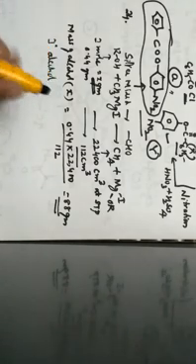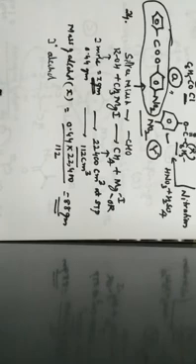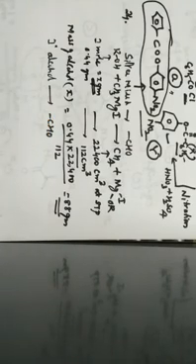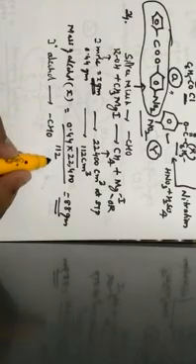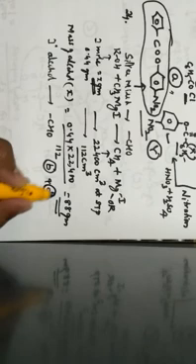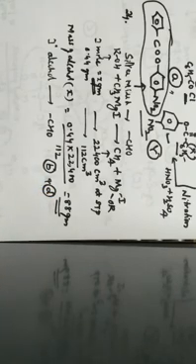A 1 degree alcohol can give an aldehyde. When I consider the options, option B is a 1 degree alcohol, and option D is also a 1 degree alcohol. Now the confusion arises: which is true, option B or option D?